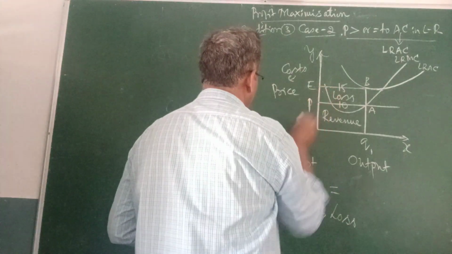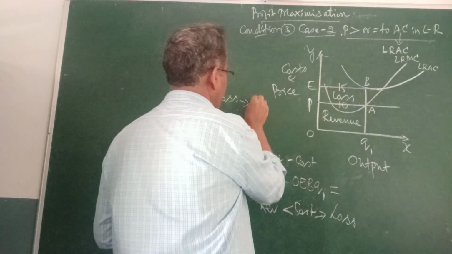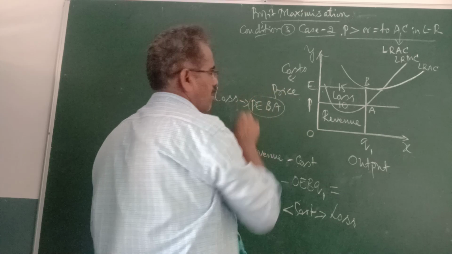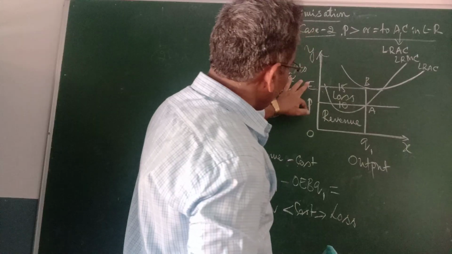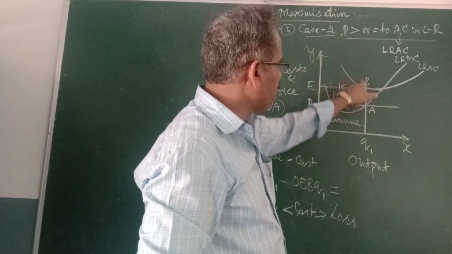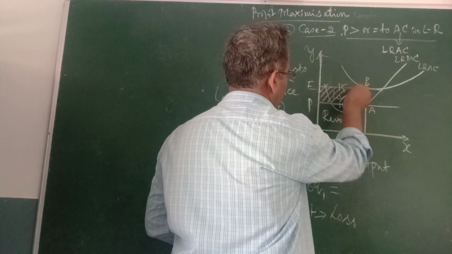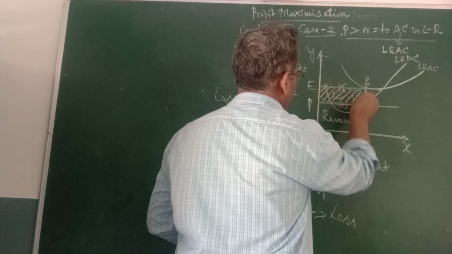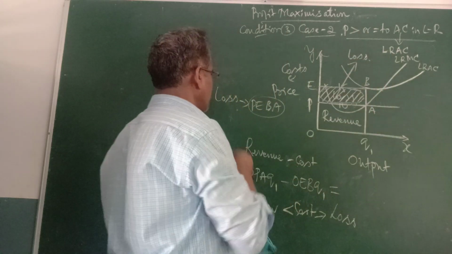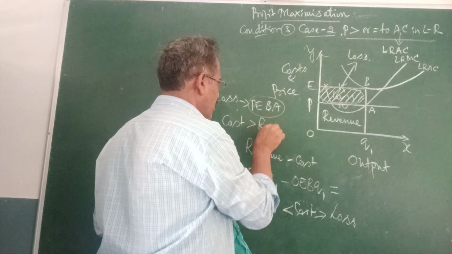This is what the loss is. Loss for the firm is PEBA. This is the price level, and this is the level of the average cost. PEBA is the area of loss. Why has there been the loss? Because cost is more than revenue.